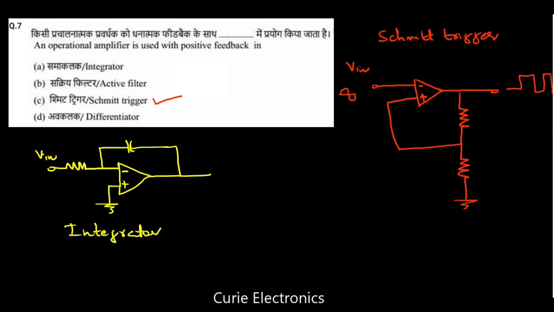Now what about a differentiator? In the differentiator, on the input side we will have a capacitor, and the feedback will be through a resistor. This is the differentiator.